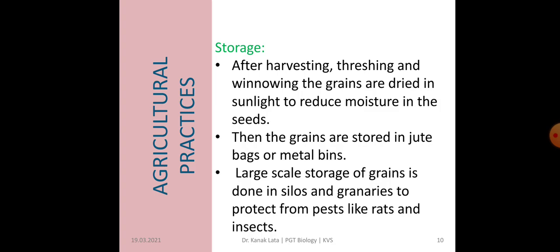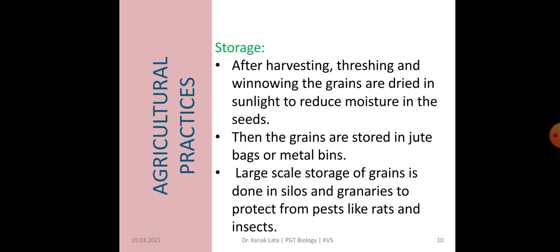Now the next agricultural practice is storage. After harvesting, threshing and winnowing, the grains are dried in sunlight to reduce the moisture content in the seeds. Why? Because when the moisture content is more, then the seed will get affected by different types of microbes and there will be spoilage of seeds. So it should be sun dried.